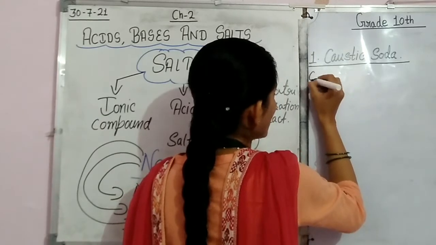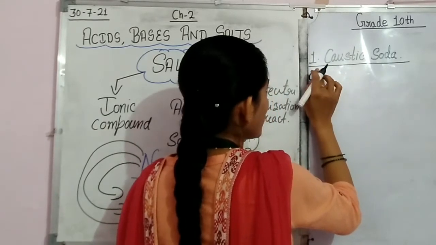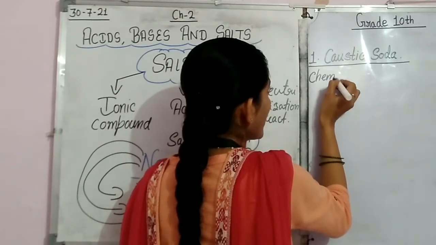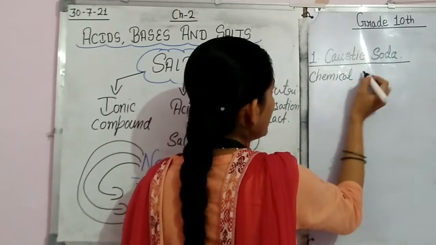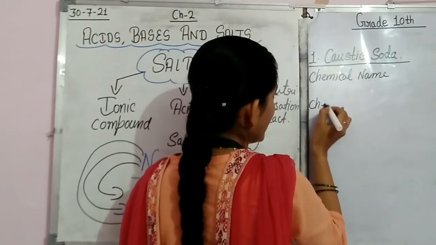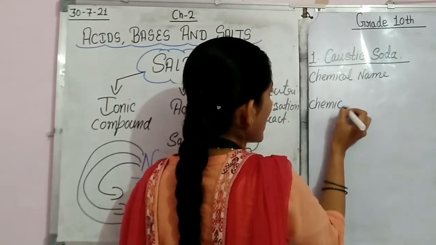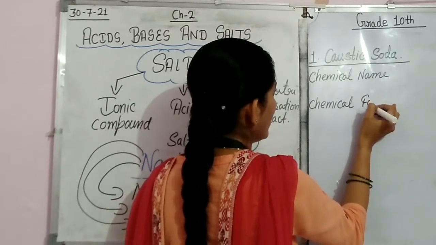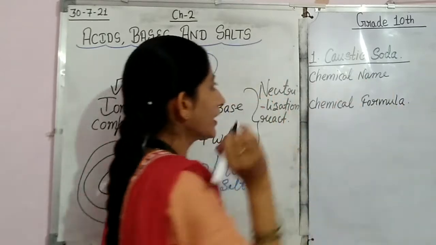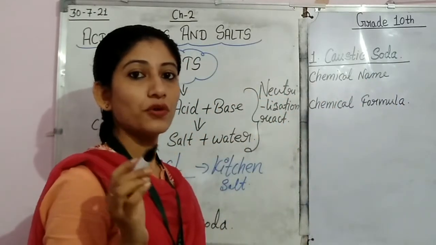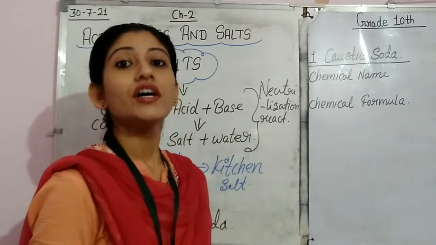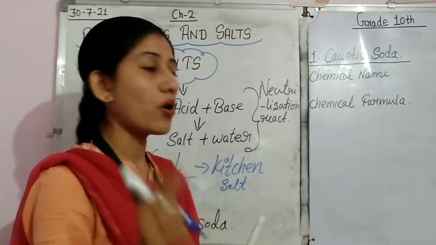What is its common name? We know it as caustic soda. Let's see the chemical name and chemical formula. As we say caustic soda, it is a common name of sodium hydroxide.